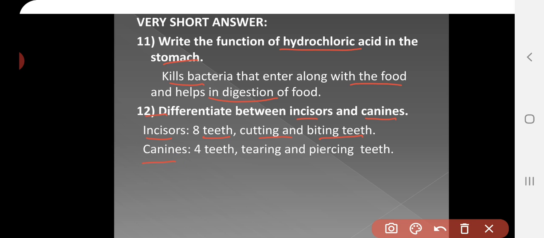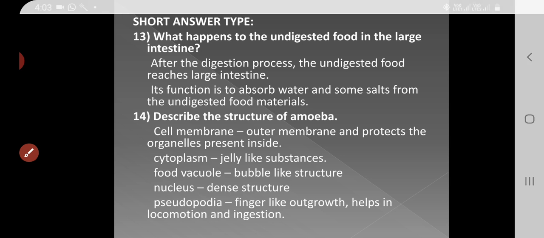Next, canine. We have 4 canine teeth. The role of the canine is tearing and piercing, so it is called the tearing and piercing teeth.